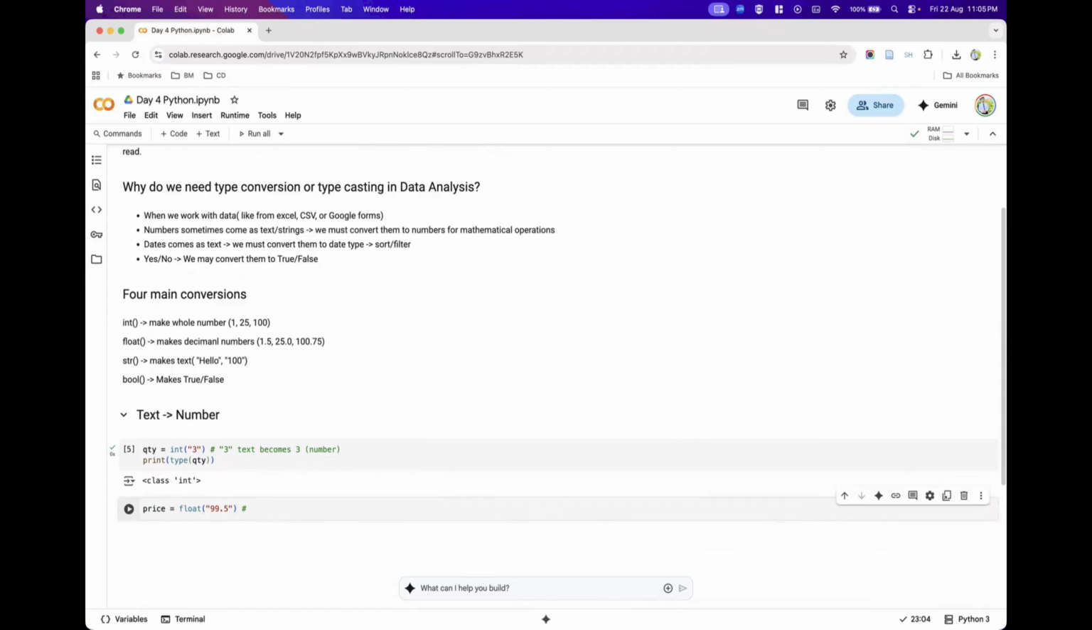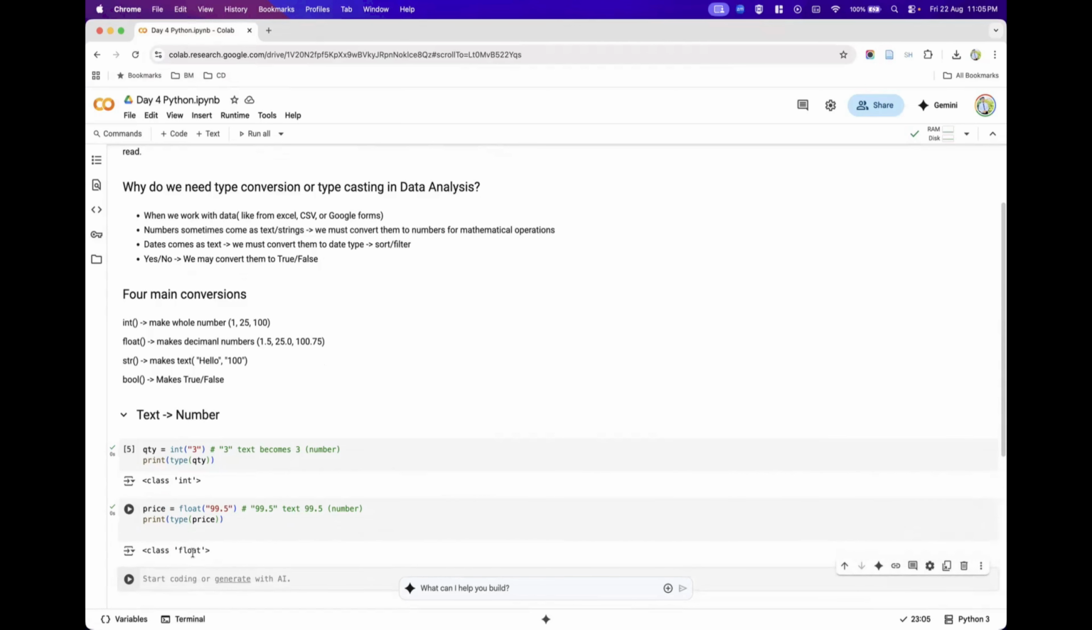What is happening? It is converting this 99.5, which is present inside the double quotes and treated as text, into 99.5 as a number. And then what I'm trying to do here is print type of price, and then I could say that it is converted into a float data type. Now, total is a variable that I'm trying to create.